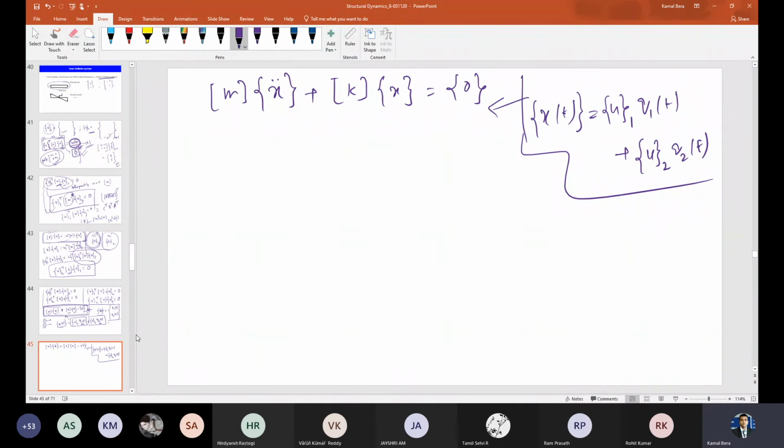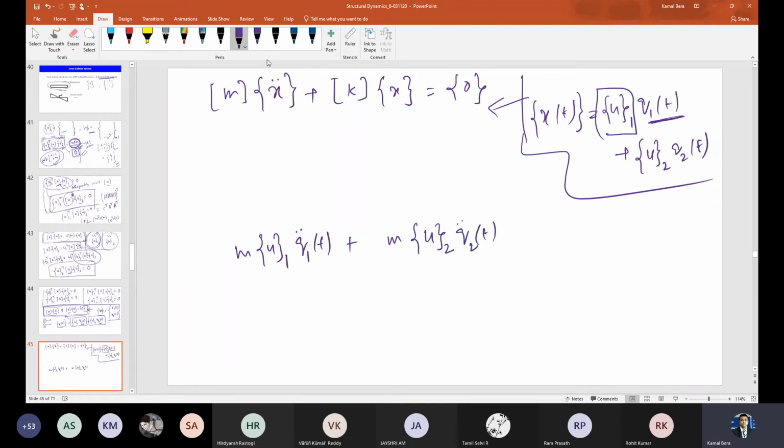So m x double dot, that is m u1 q1 double dot(t), because u1 is time independent, and only the time dependent function is differentiated, plus m u2 q2 double dot(t).